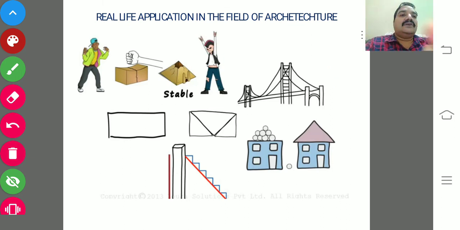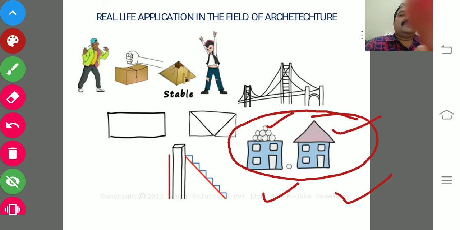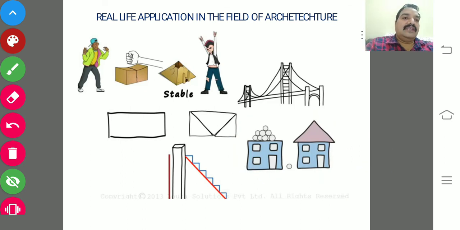And the next one, if you look at the picture, you can easily identify this is a building. You just observe the roofs. The first roof is a rectangular building, but the second is a combination of rectangular as well as triangle. In the rainy season or winter season, when the rain droplets and the smog of winter affect the building, it will spoil. The durability of the building should be more and more.